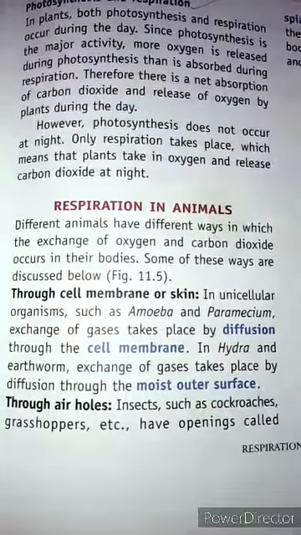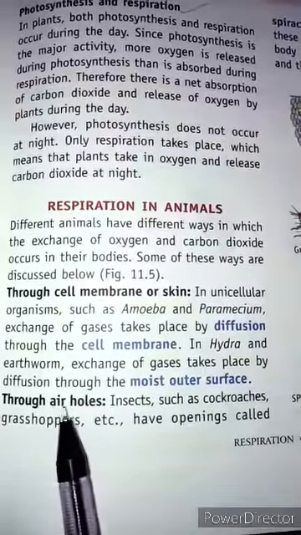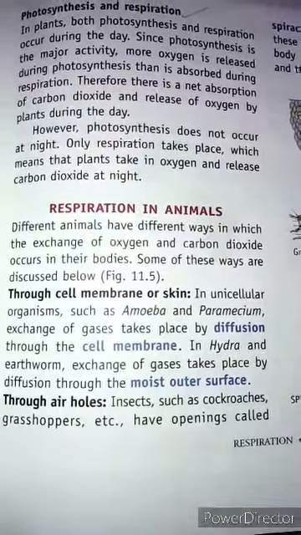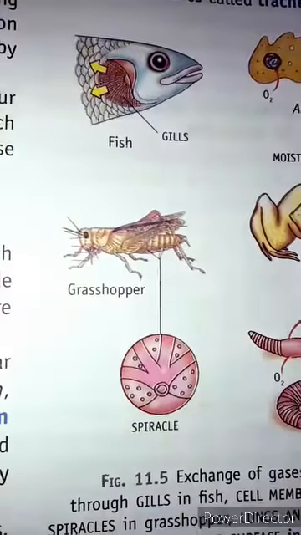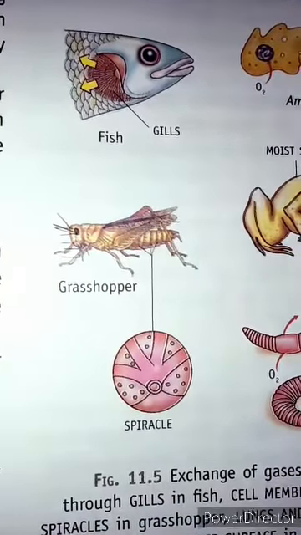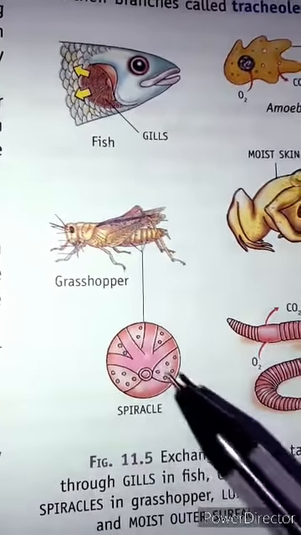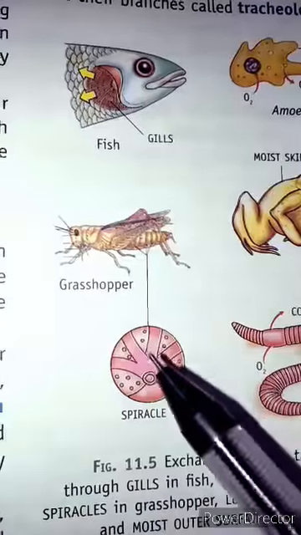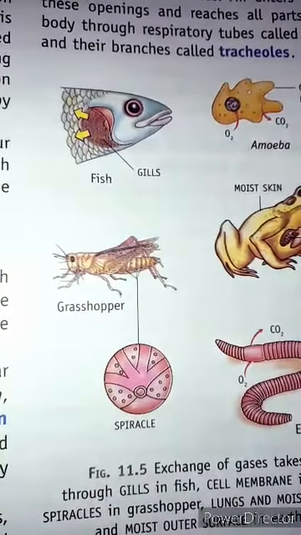And there are some animals that respire through air holes. Basically air holes are present in the form of spiracles. So let's see what can be the example. Cockroach and grasshopper are examples of animals that respire through air holes. This is the spiracle. With the help of this spiracle, exchange of gases occurs.